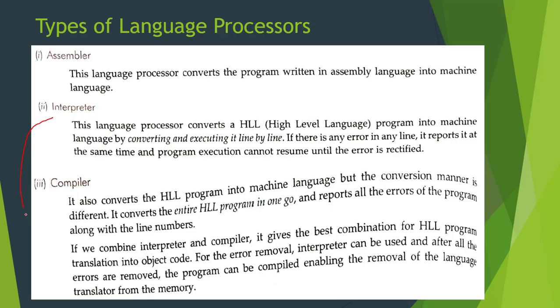Nowadays, in the programming languages that we are using, let's talk about Java or Python, we have both interpreter and compiler. So it gives the best combination from high level code to object code, which can help you to easily compile your program as well as easily detect all the errors in your code.